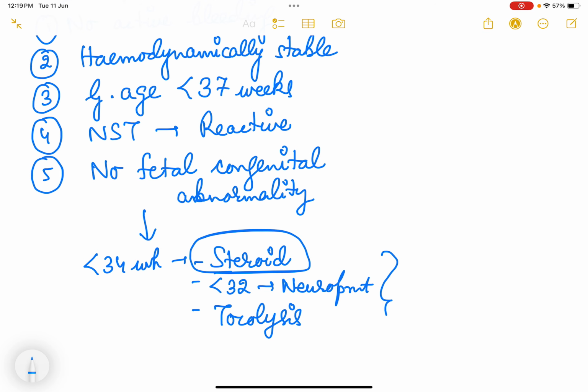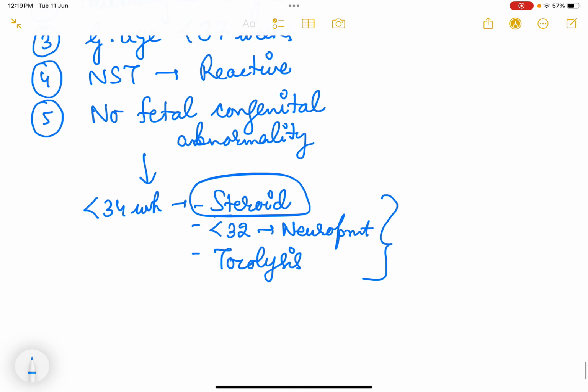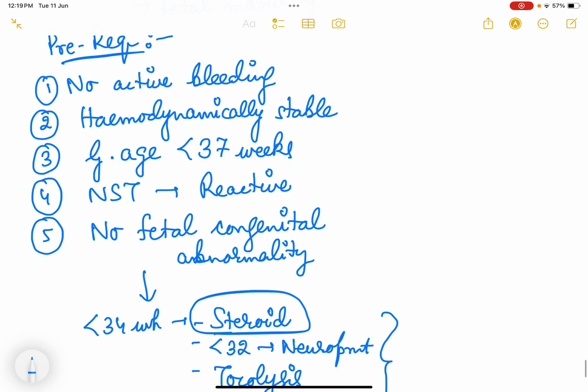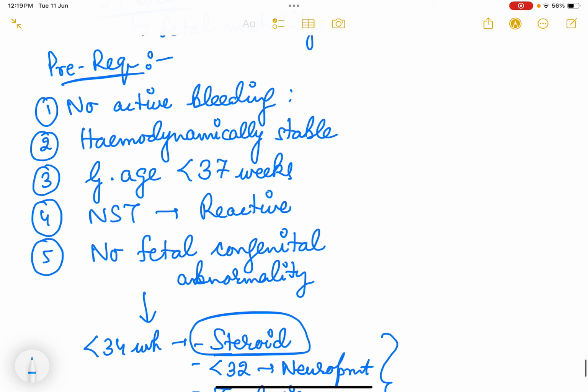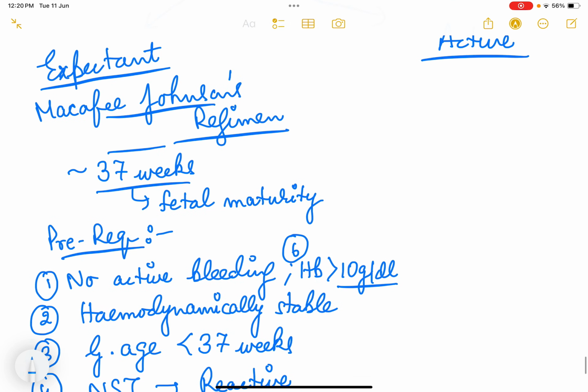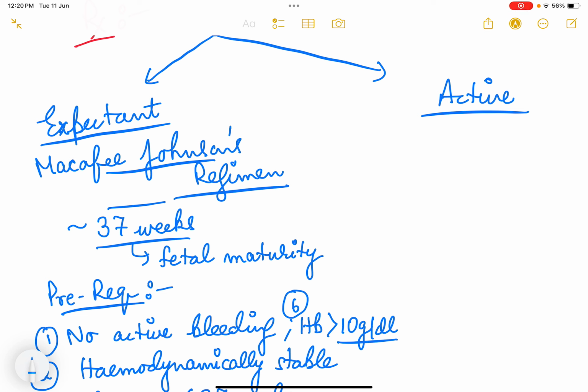So these all things are same. Preterm labor, PPROM chapter में भी हमने पढ़ा है. So these all things you have to give. And the hemoglobin should be more than 10 grams per deciliter. This is also a criteria, 6th criteria. If hemoglobin is less, then you have to transfuse blood also. So this is expectant management.